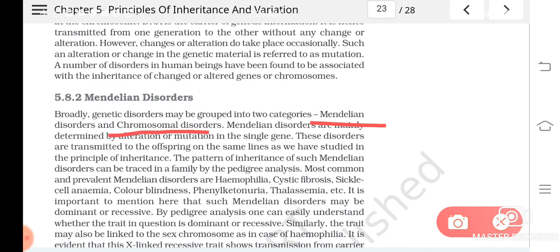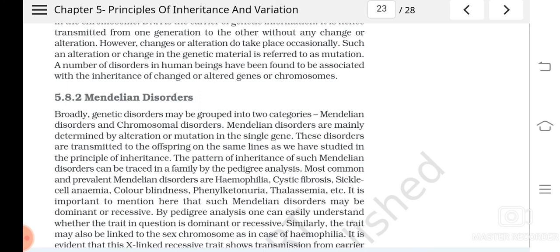So Mendelian disorders, I told already, are due to the alteration or mutation in a single gene. Understood? And it is called a Mendelian disorder because it follows the principles of inheritance put forward by Mendel.